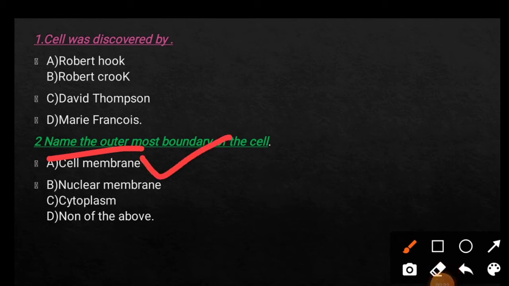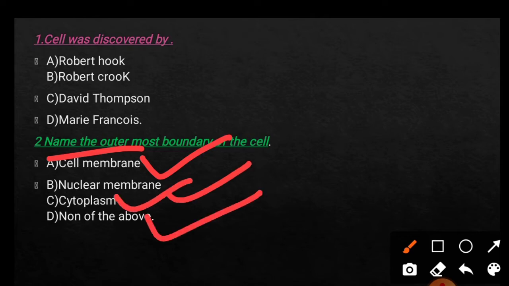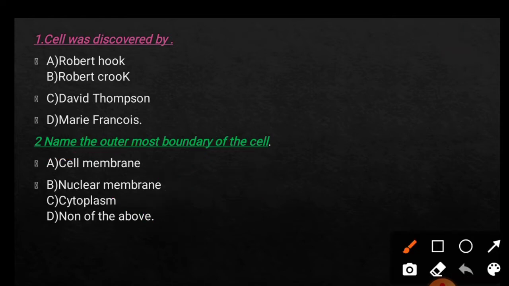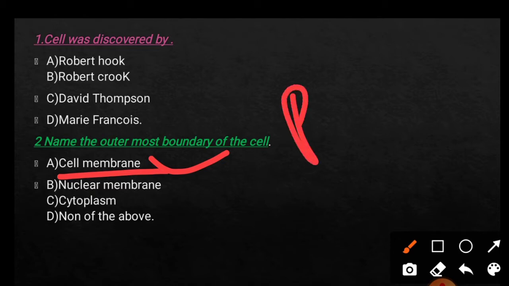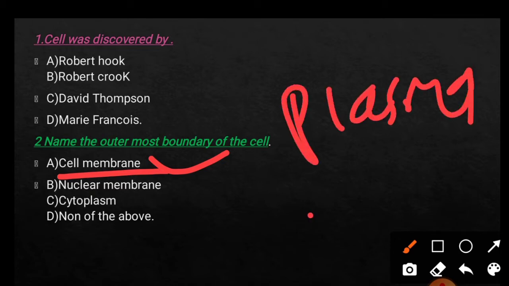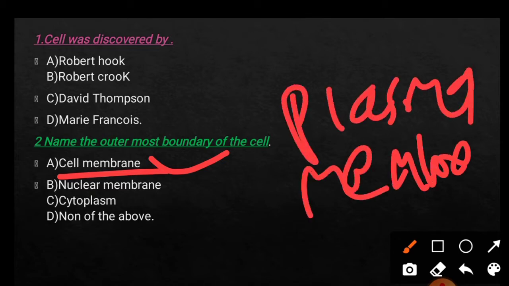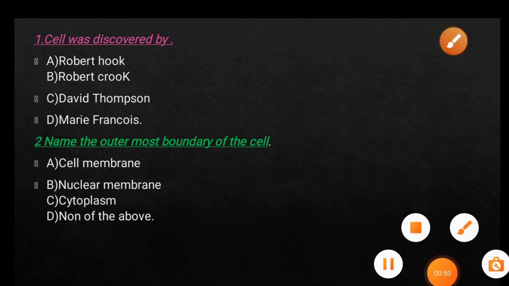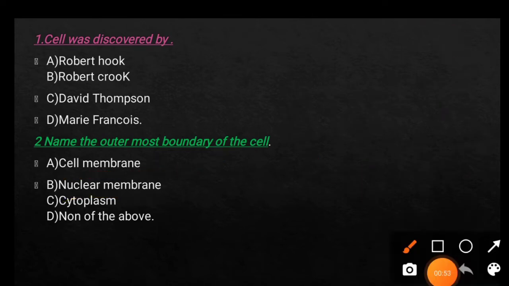And second question, name the outermost boundary of the cell. Option A cell membrane, option B nuclear membrane, option C cytoplasm, and option D none of the above. And here the right answer is option A cell membrane, and it is otherwise also known as plasma membrane.